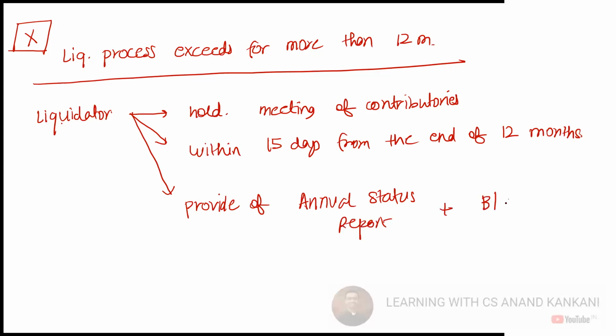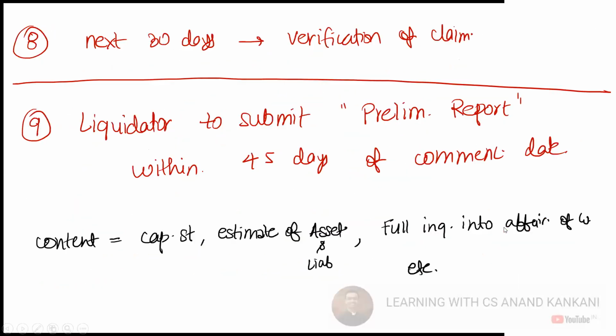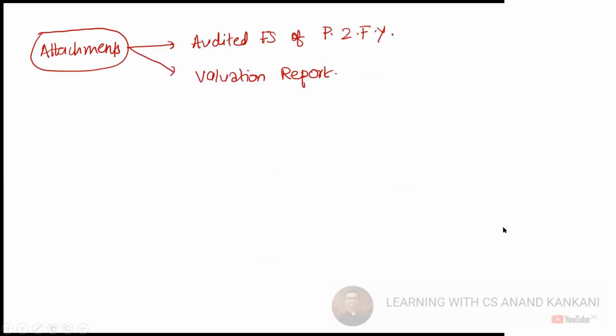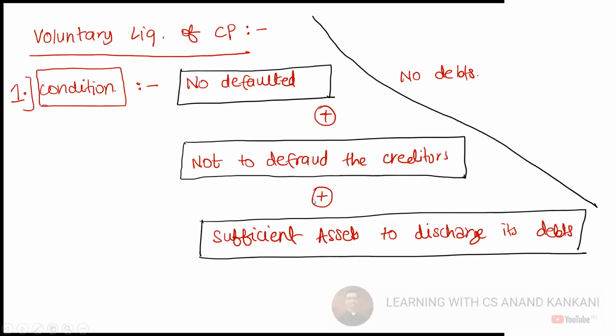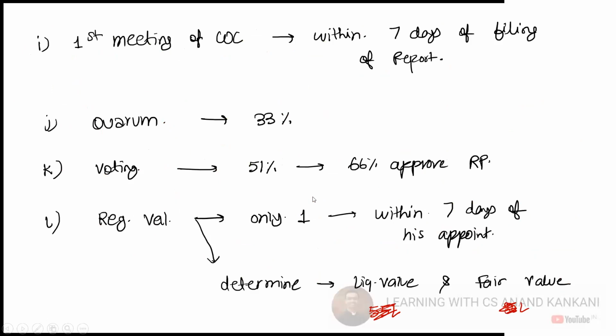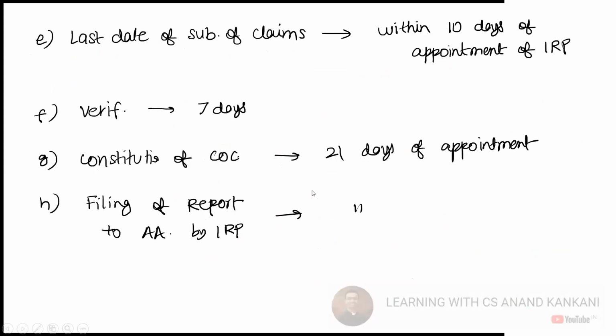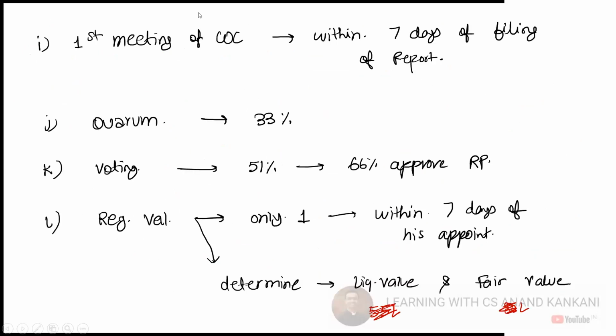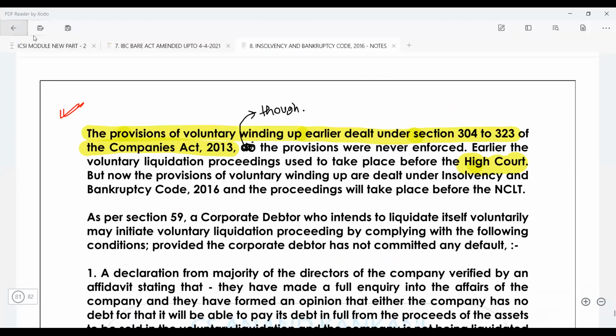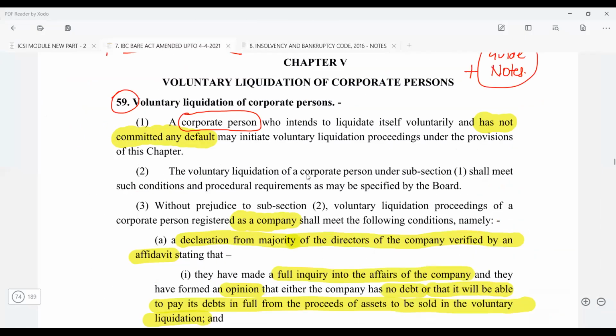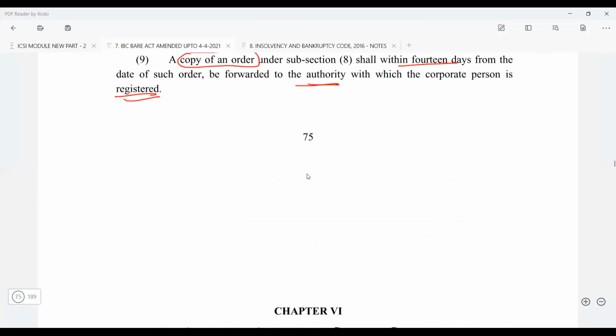Plus the balance sheet, basically the audited financial statement. So this is there in case of the voluntary liquidation. Till now, it is untouched. They have not asked any question with respect to voluntary CIRP. As far as the fast track CIRP, they have just asked a basic question. I think that is also asked once. So till now, this is untouched, but I believe it can be repeated in your exam, or it can be asked in your exam, right? So that's why I've covered this part also.